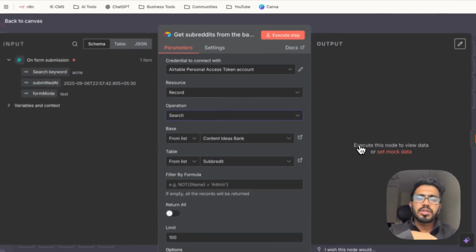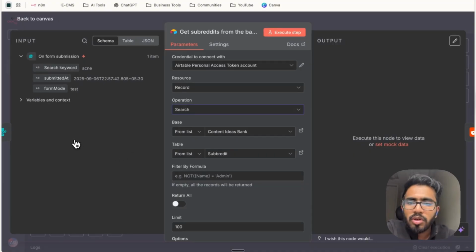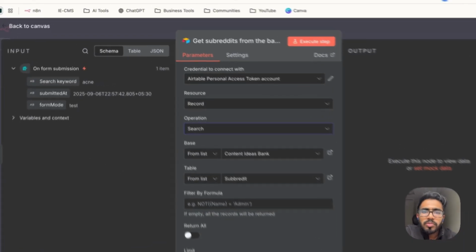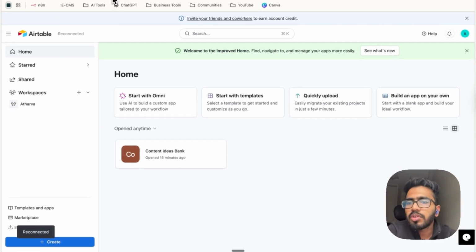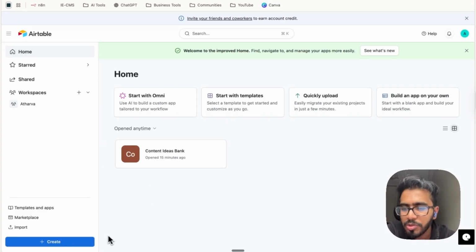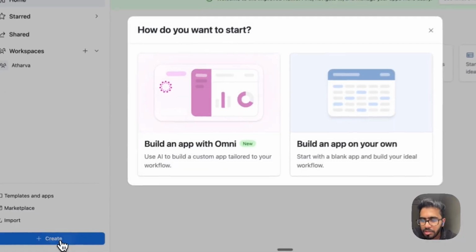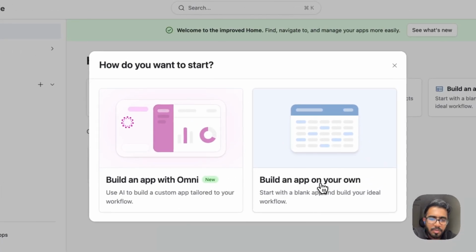Before you can work with this Airtable, you need to create your account and create a database as well. So just go back to the airtable.com website here and create your account. This is how your home page will look like. Now you need to create a database. So click on create here, then select build an app on your own.